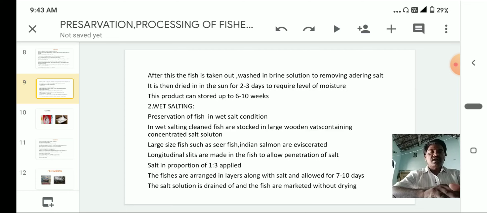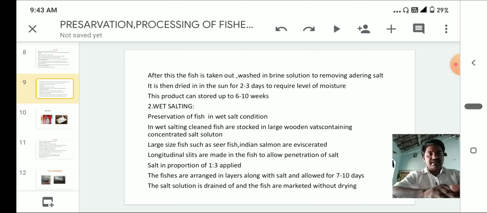Large size fish such as seer fish and Indian salmon are eviscerated. Longitudinal slits are made in the fish to allow penetration of salt. Salt in the proportion of 1 to 3 is applied.